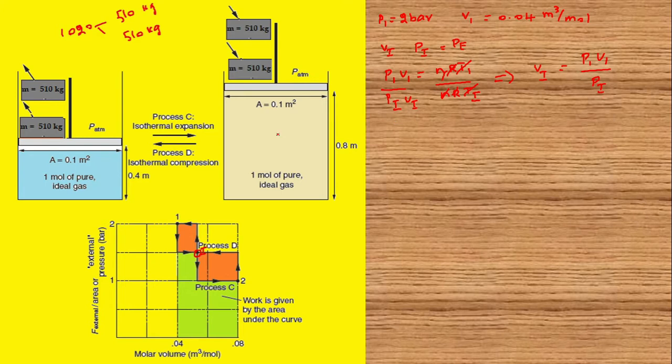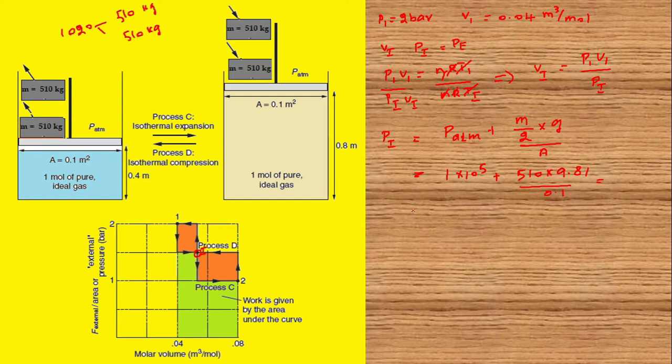Now let us determine Pi. Pi is nothing but, the moment the 510 kg weight is removed, the pressure will be atmospheric pressure plus the pressure due to the weight, that is m half into g divided by A. Let us take 1 into 10 power 5 plus 510 into 9.81 divided by 0.1.